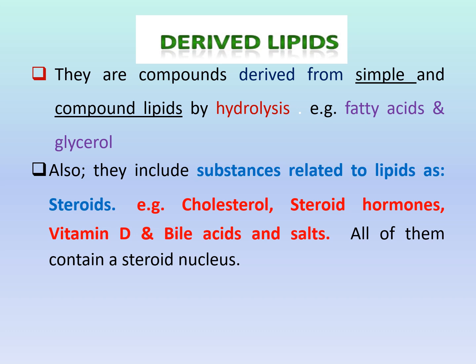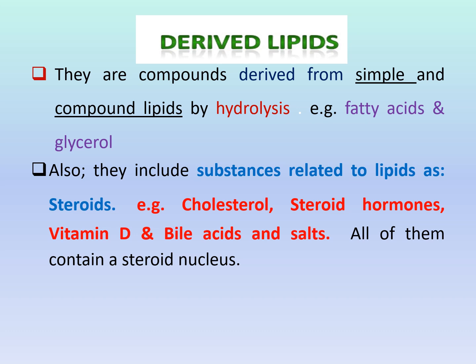Lastly, derived lipids. The derived lipids are derived from simple and conjugated lipids by hydrolysis. For example, fatty acids and glycerol. They include substances related to lipids. We have here very important examples: cholesterol, steroid hormones, vitamin D, bile acids and salts. All of them are called derived lipids. All of them contain a nucleus called the steroid nucleus, so they are called steroids.